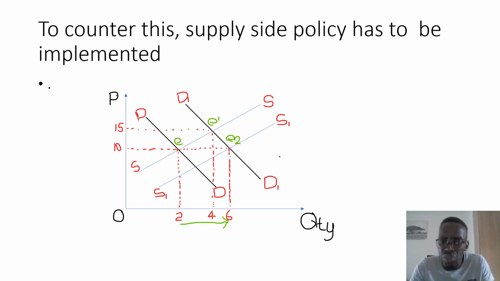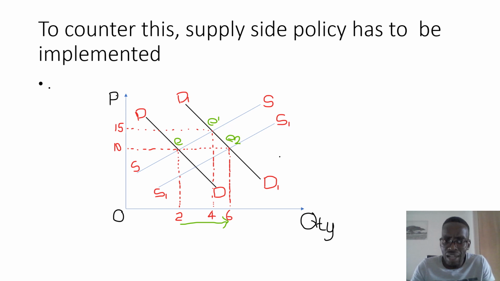So that's good news for the government. So at point E2, we have an increase in quantity being bought and sold in the market, and we also have prices remaining unchanged. This was the original price that we had, which was 10 rands, and now it has gone back to 10. This is what we call the new economic paradigm.